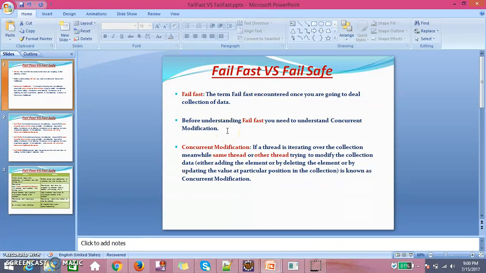Hi guys, I'm going to explain about fail fast and fail safe in Java. So first we understand what is fail safe and fail fast. I have a few things which are going to help us to understand fail fast and fail safe.